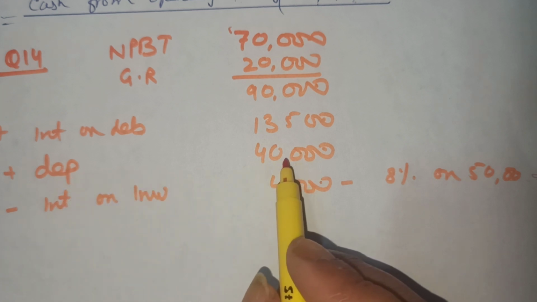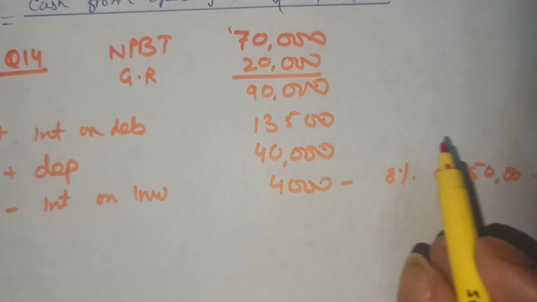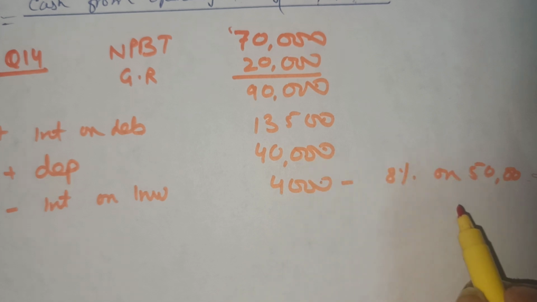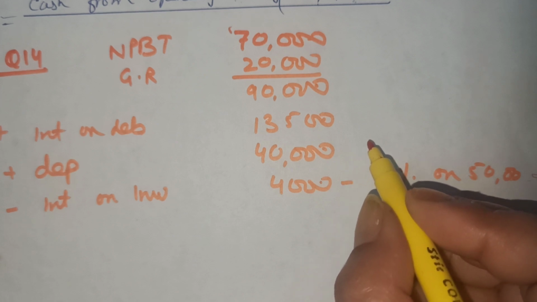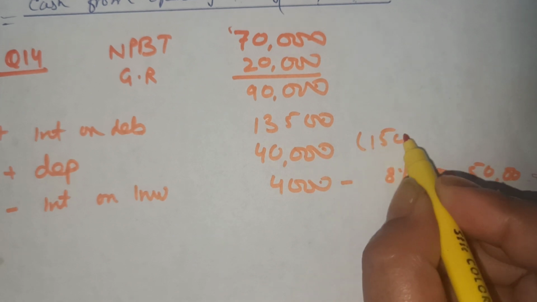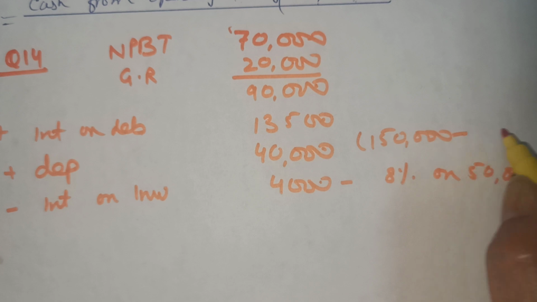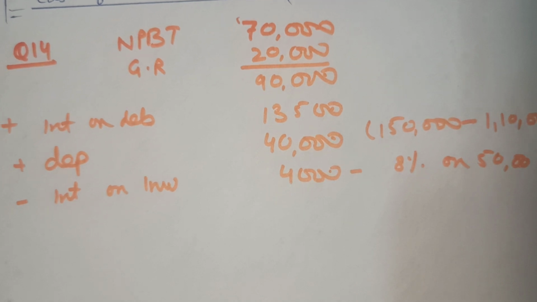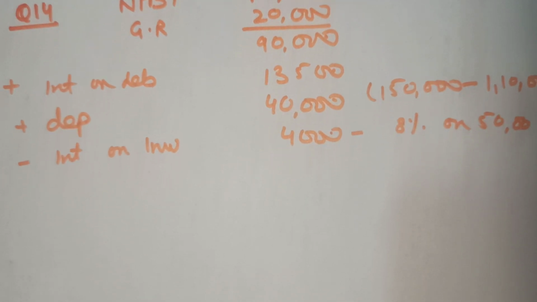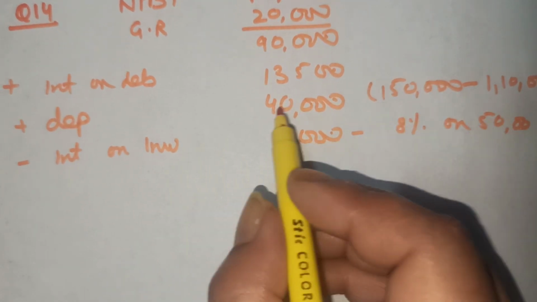How do we get 40,000? That is rupees 1,50,000, the balance that has been given, minus the last year's balance, minus 1,10,000. That is rupees 40,000.